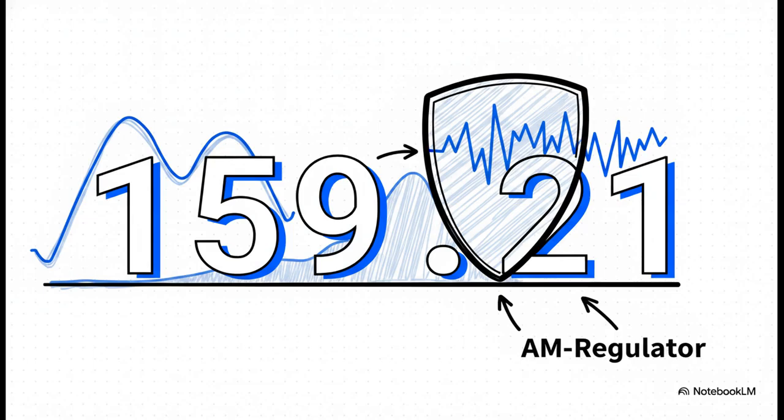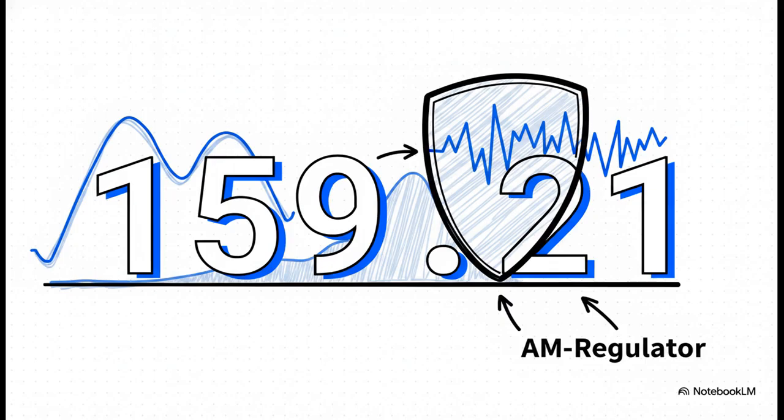But look at this stark contrast. When the exact same dataset, those exact same Riemann zeta zeros, is governed by the SRA framework's AM-Regulator, the system is strictly trapped at a safe, bounded limit of 159.21. The regulator acts as a pre-stabilizing damping envelope.